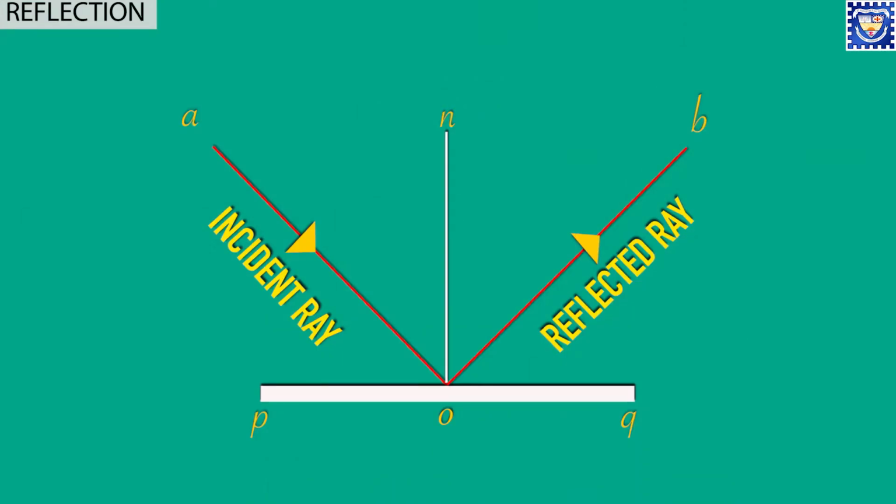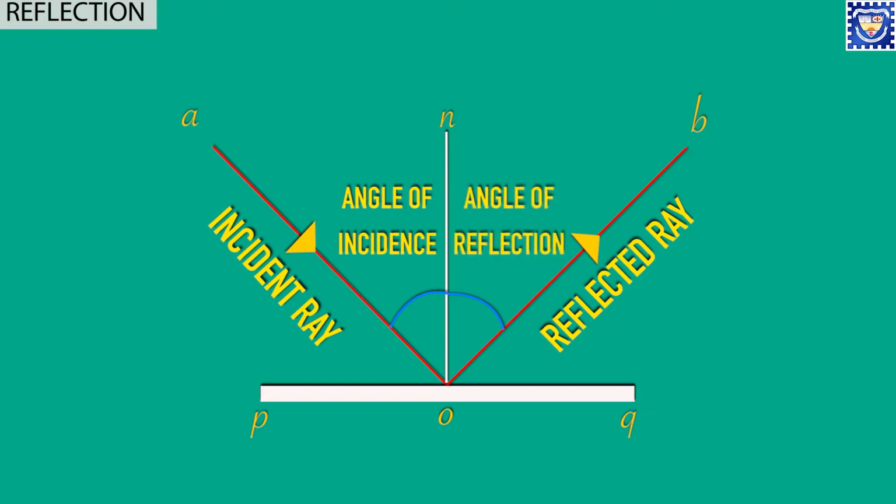Angle I is the angle made between AO and NO. As it is the angle between the normal and the incident ray, it is known as the angle of incidence. Similarly, coming towards the left-hand side, we can see there is an angle made between OB and ON. As it is the angle between the normal and the reflected ray, this is known as the angle of reflection.